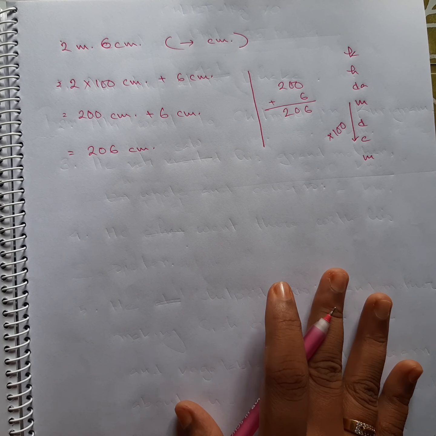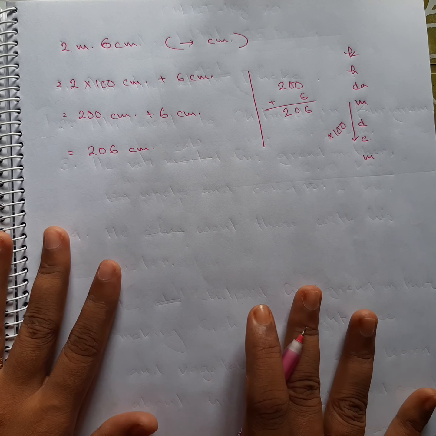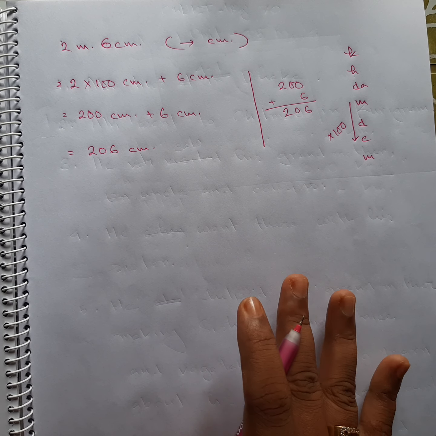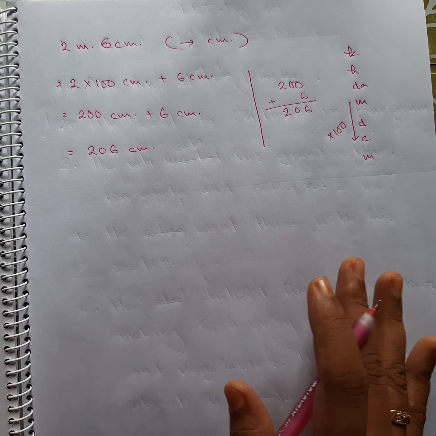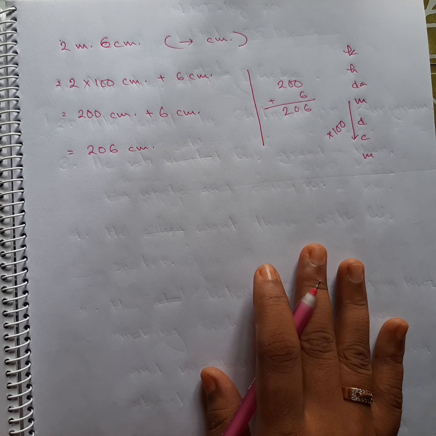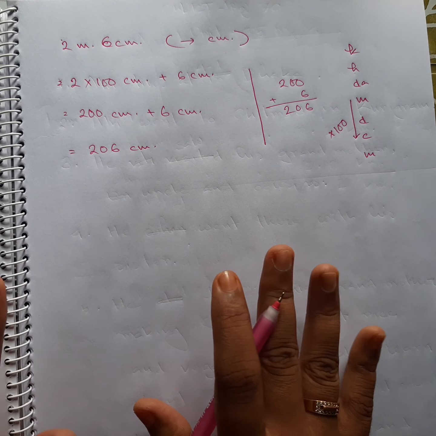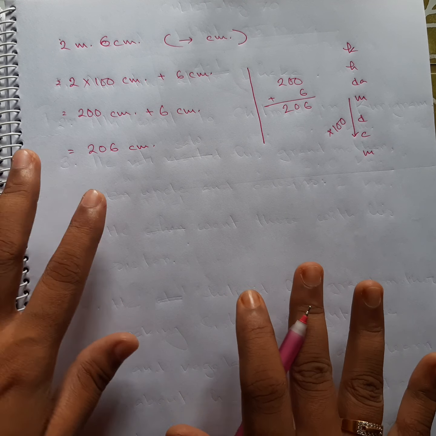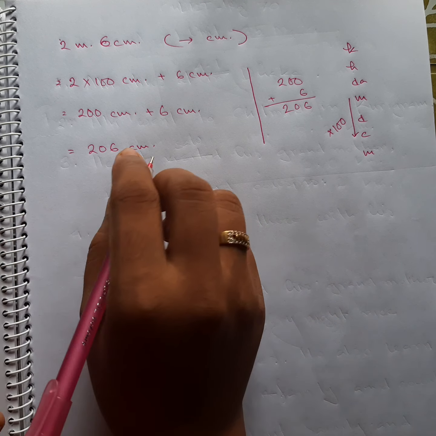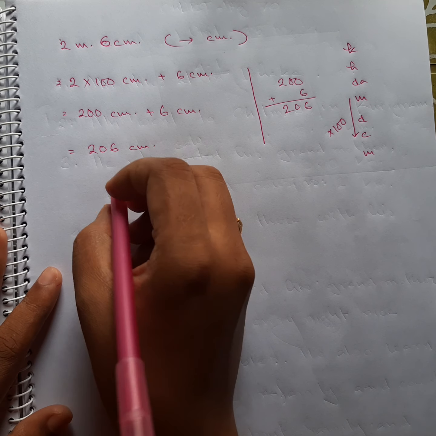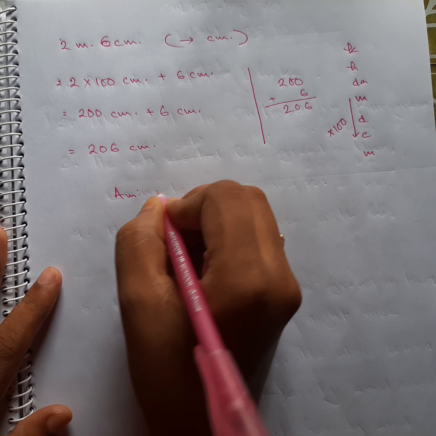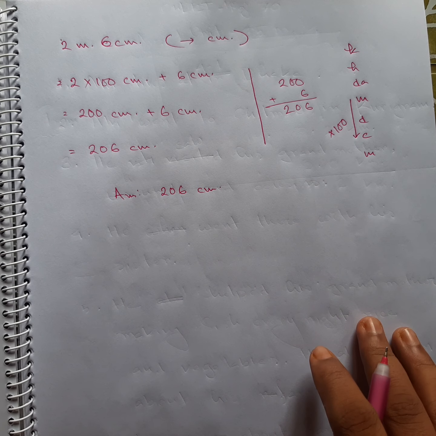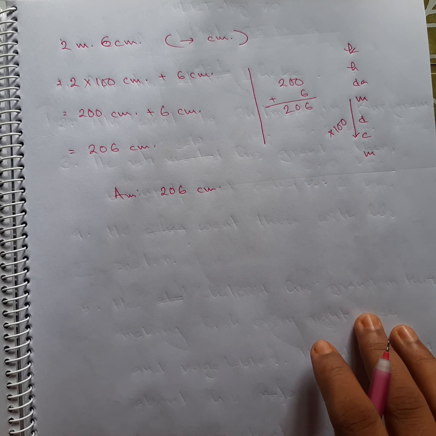Okay, this is the easiest way, possibly the easiest way. If you don't want to memorize more units, then go using this part, please, because this is the easy way, super duper easy way. Okay, this is with this math. So we are just going to write down the answer. Don't forget to write down the answer. So we are going to do what? We are going to just convert this length unit into a smaller unit, into centimeter.